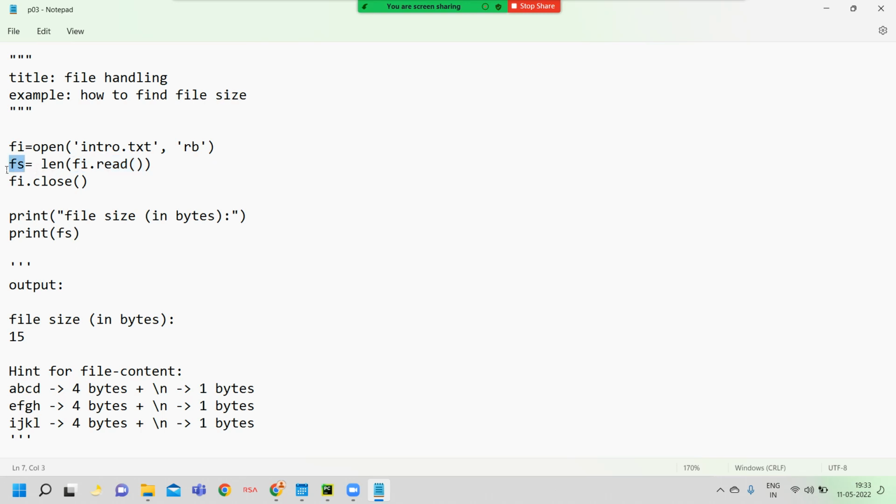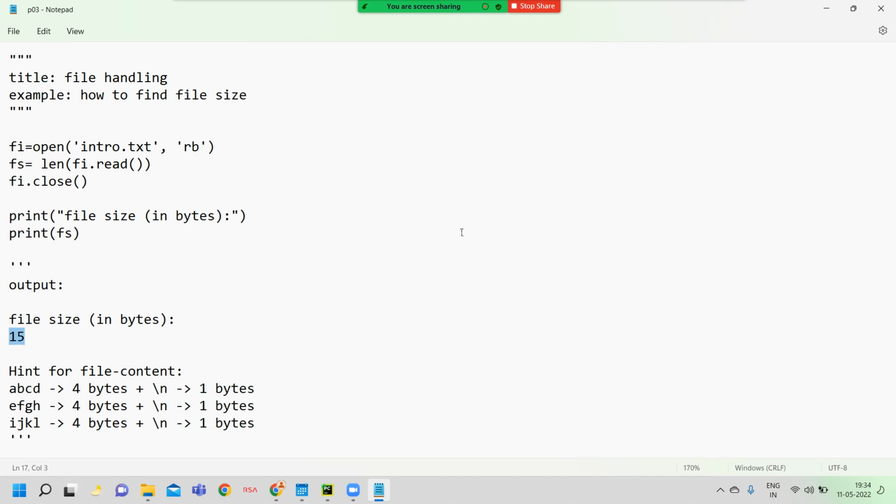That value 15 is stored into one variable called fs. The full form is file size. You can mention any name here; compulsorily you need not mention fs. Finally I close the file. Then I display the value of the fs variable, which is 15. This is one example of how to find out the file size.